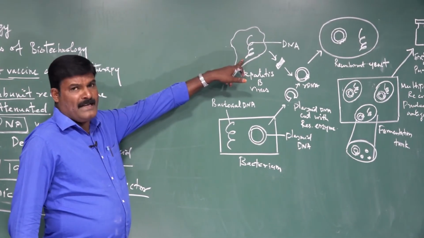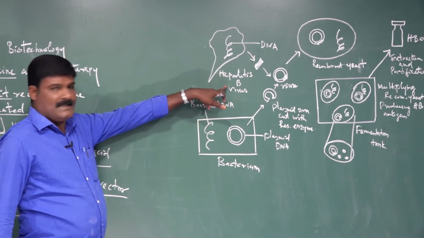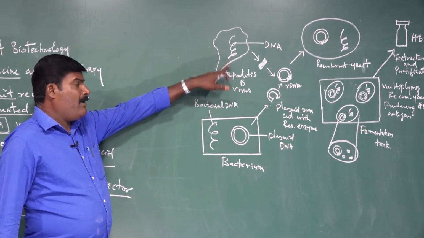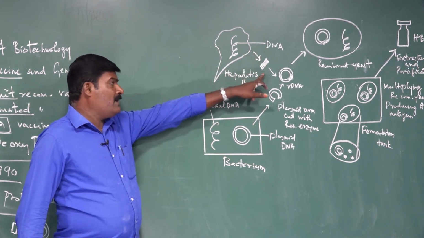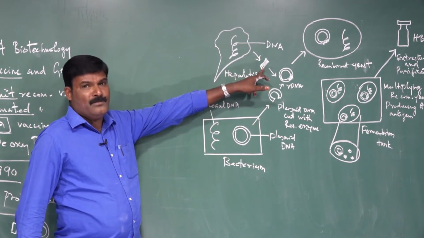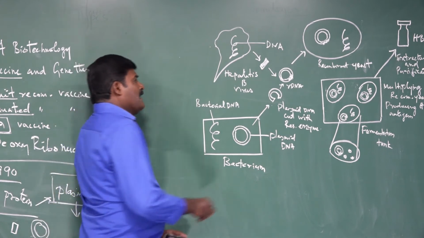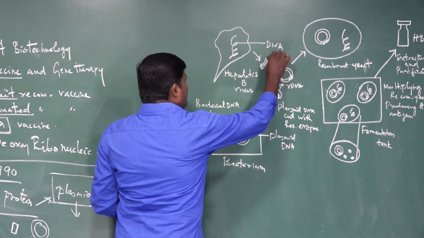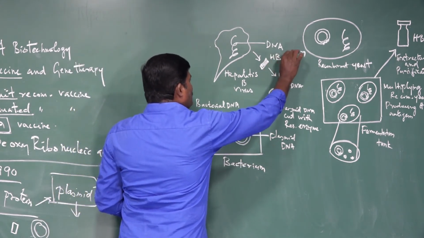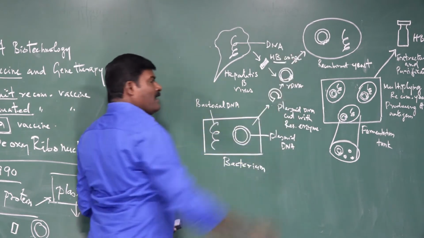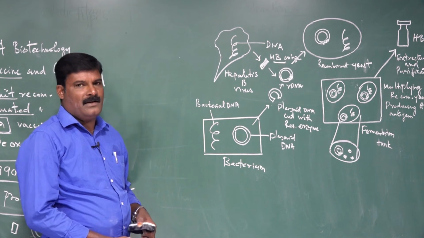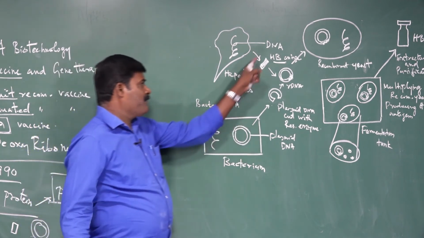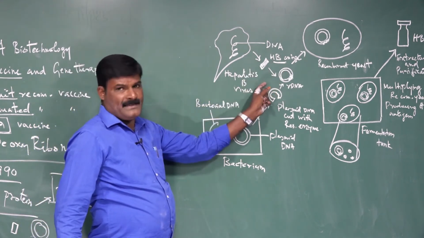This is one example, the hepatitis B virus, because in the hepatitis B virus the genetic material is DNA. It contains what? HB antigen protein. What is HB? Hepatitis. Hepatitis, you know, is a disorder. So the hepatitis B antigen is present.